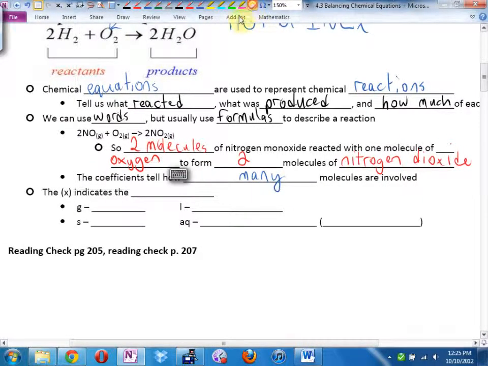What do you think this little G here in brackets means? It's a good guess. Okay? What we're going to start doing this year is we're going to start to add the state of the atom. G tells you that the atom was a gas in a gaseous state. What do you think L stands for? Liquid. What do you think S stands for? Solid.